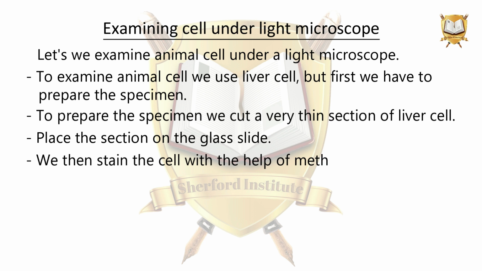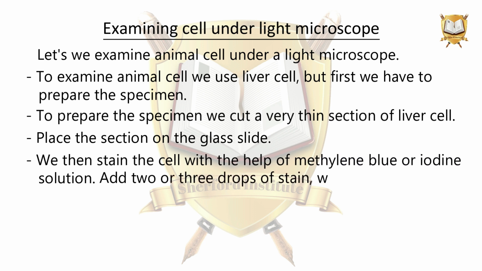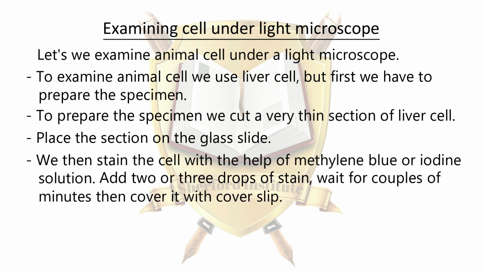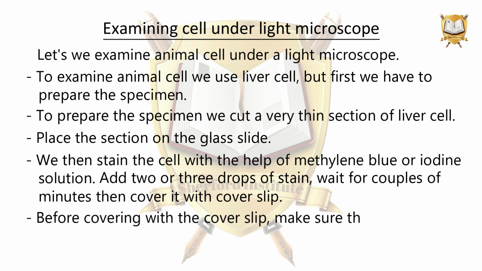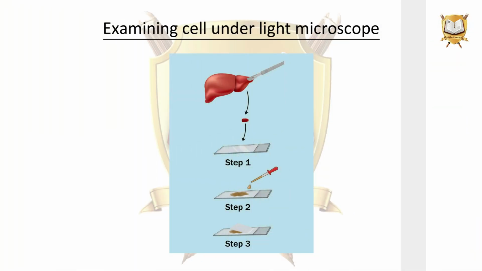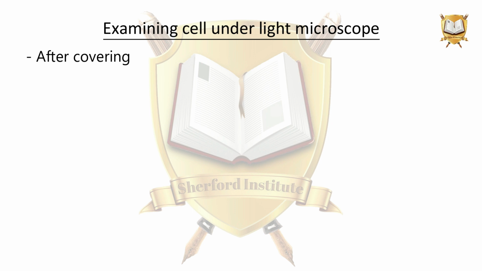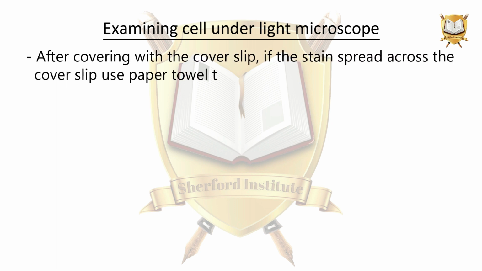We then stain the cell with the help of methylene blue or iodine solution. Add 2 or 3 drops of stain. Wait for a couple of minutes, then cover it with cover slip. Before covering with the cover slip, make sure there is no air bubble. After covering with the cover slip, if the stain spread across the cover slip, use paper towel to absorb the excess stain.